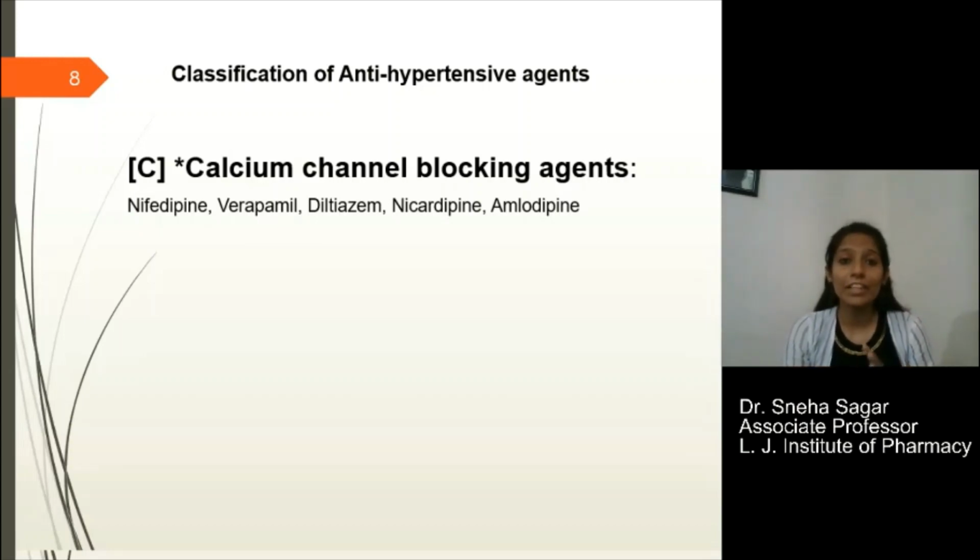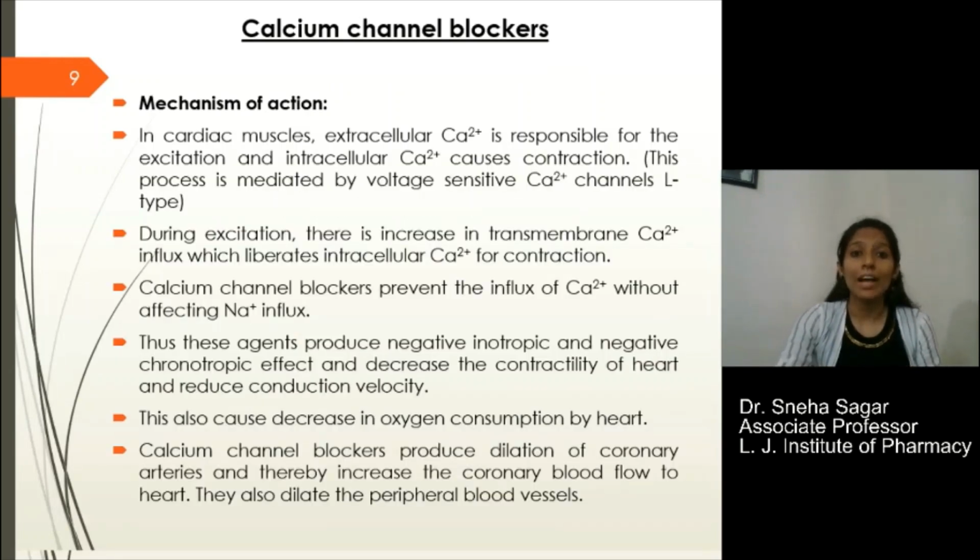But if it is asked to write a short note on calcium channel blockers, then you have to give the subcategories of this class. And calcium channel blockers are divided into three major categories. I'll discuss it in my next slide.